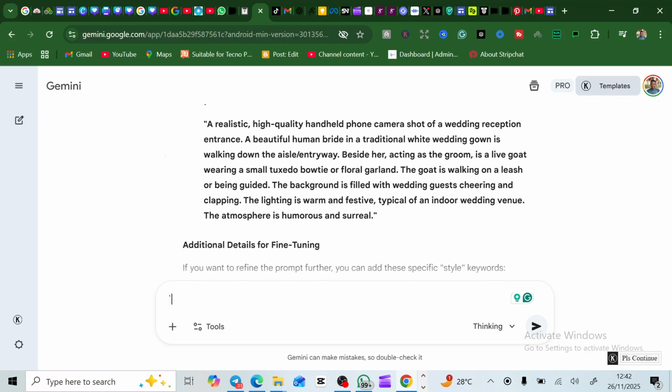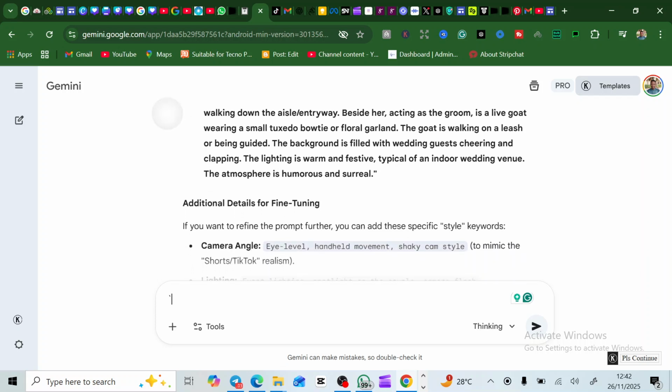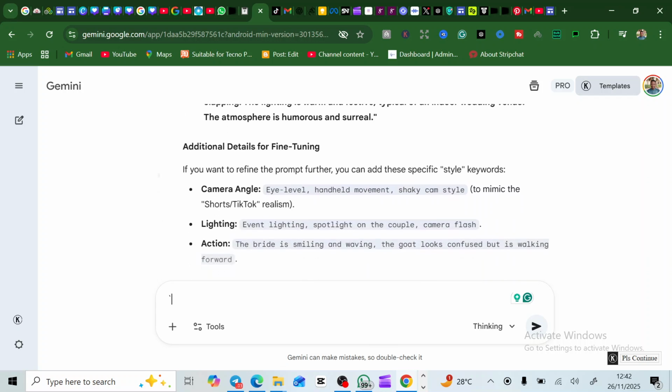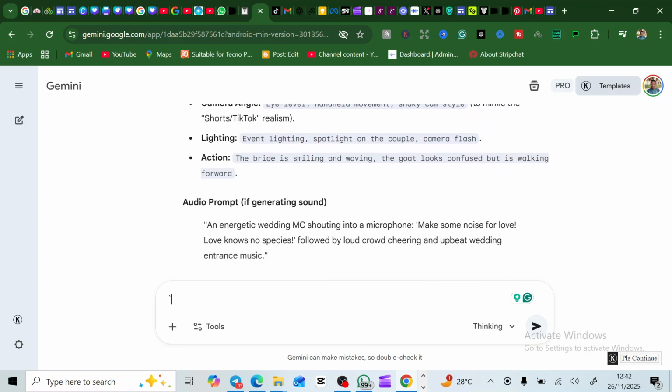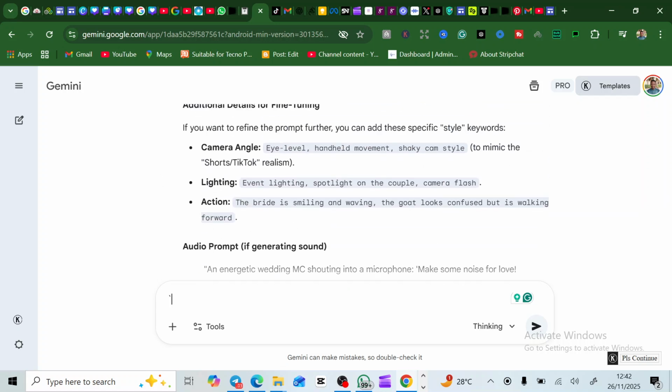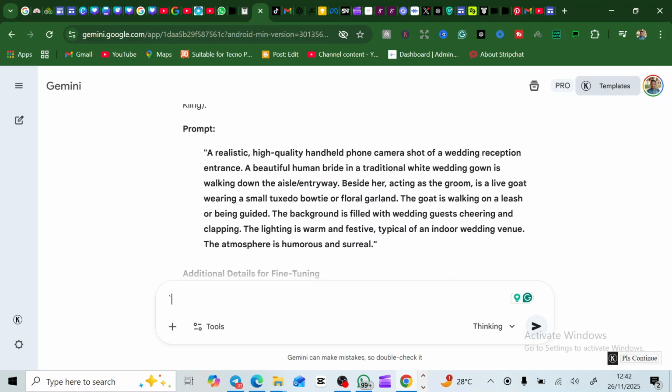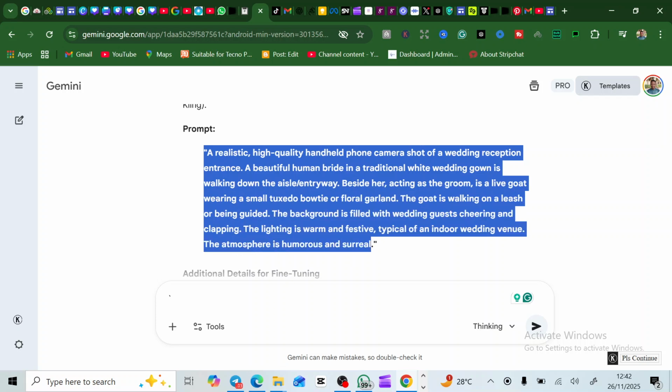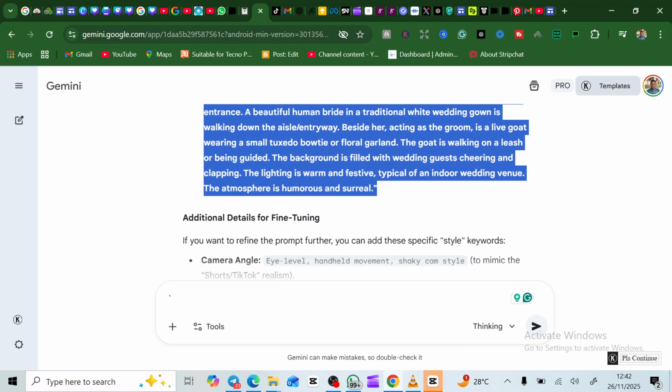So all you're simply going to do is, additional details for fine tuning. All right. So you can simply copy this prompt here. Copy it. This is what you're going to use to recreate that video.